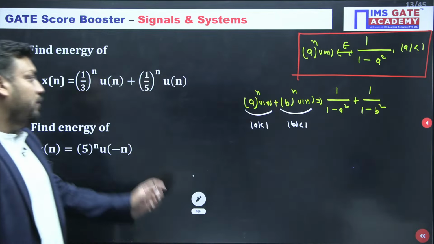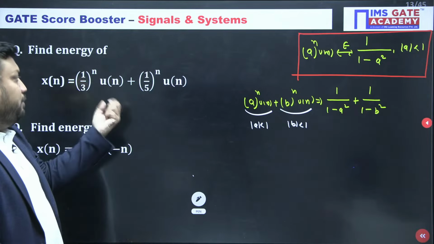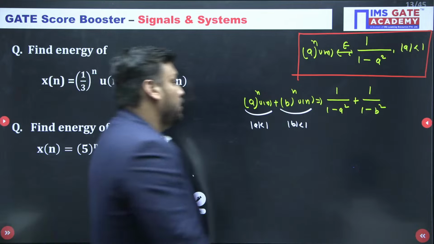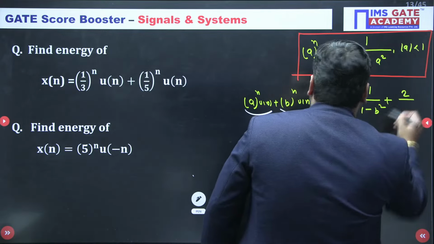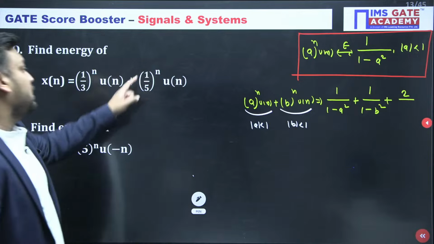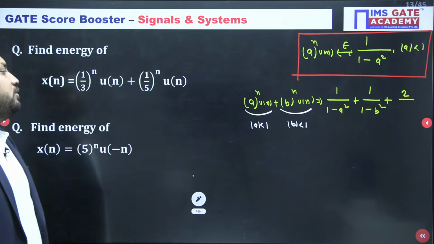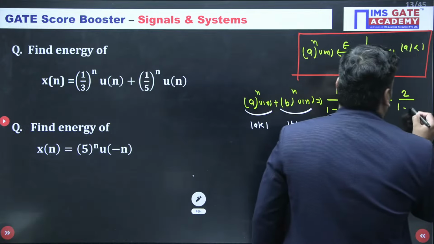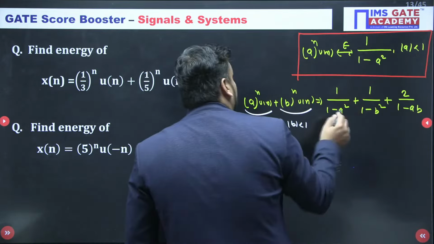Again there is a scope of error, because some students only take the energy of these two terms, and they forget the cross term in a squared plus b squared plus twice ab. So when you do twice ab, it will become twice a^n b^n, so you will get (ab)^n. So you will get twice upon 1 minus ab. So this will become your answer, yes.